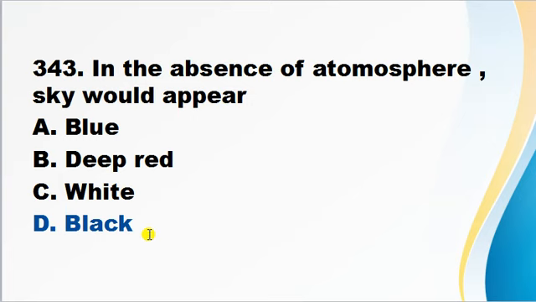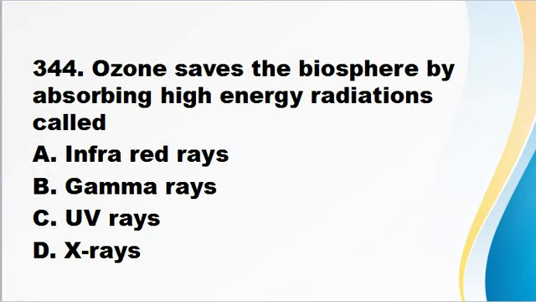In conclusion, we can say if there is no atmosphere, that means there is no gas present inside the atmosphere, and because the gas acts as a scatterer of light, there will be no scattering of light. So correct answer is D. Then sky would appear black only.